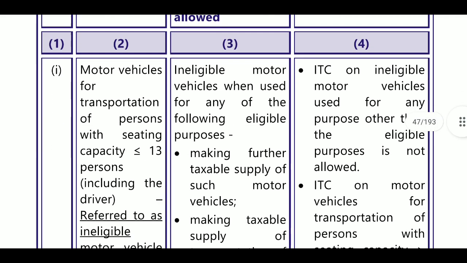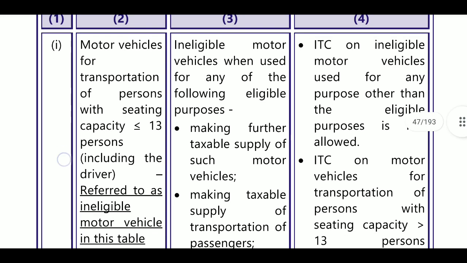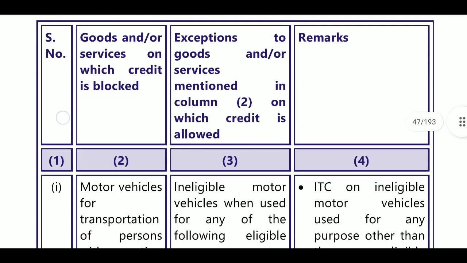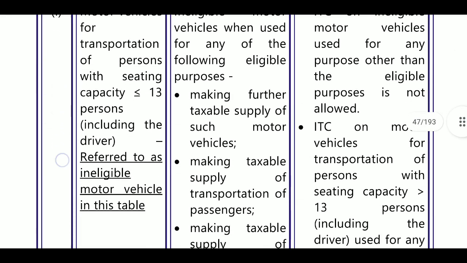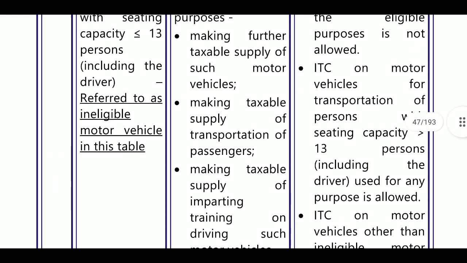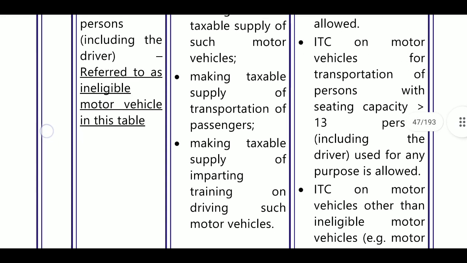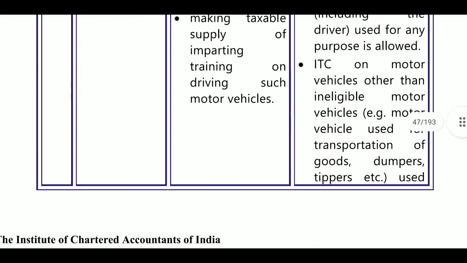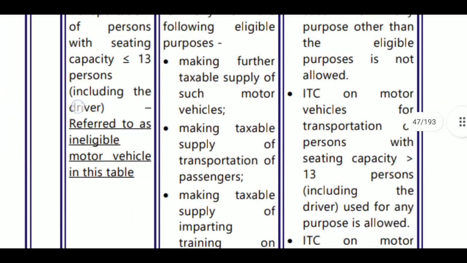When is credit allowable? An ineligible vehicle, when used for any of the following eligible purposes. If you use it for the following purposes, you are eligible for claiming the ITC: when making further taxable supplies of such motor vehicle, or making taxable supplies for transportation of passengers, or making taxable supply of imparting training on driving such motor vehicle, then you can claim the ITC.